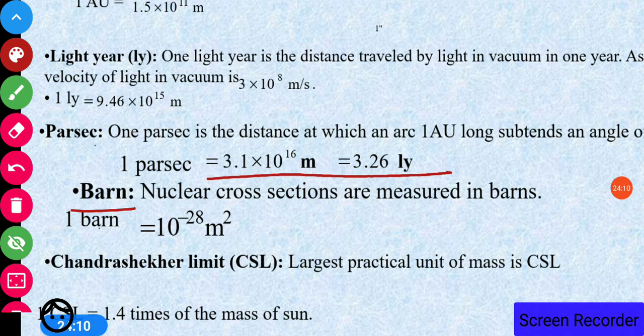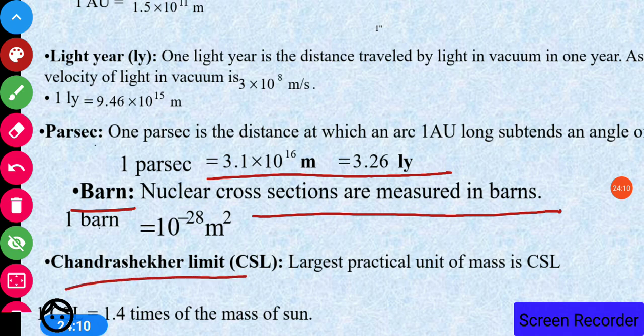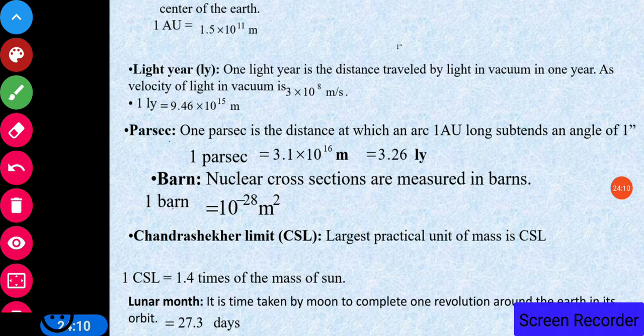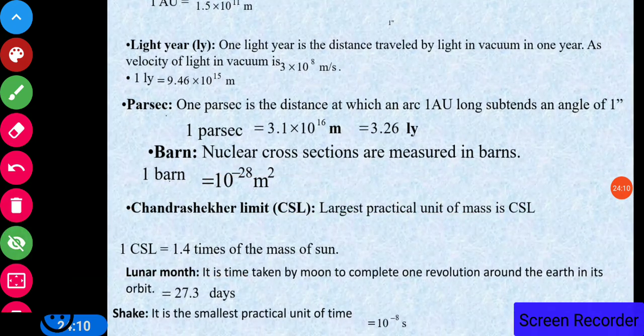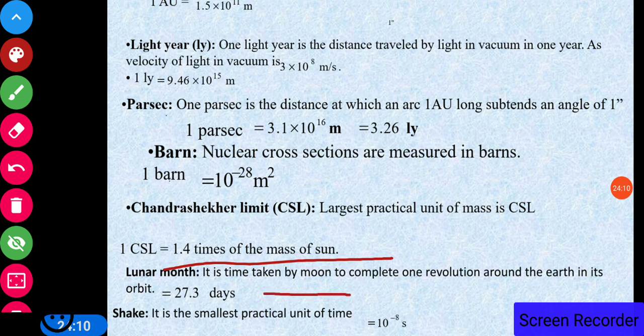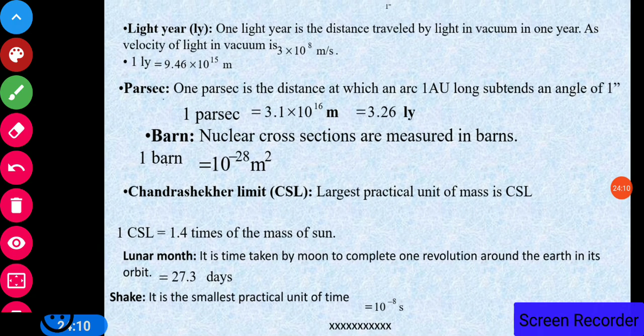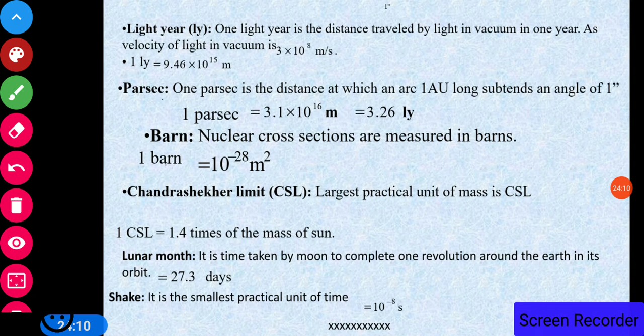Barn, it is a smaller unit. Nuclear cross sections are measured in barns. 1 barn is 10 raised to power minus 28 meter square. Chandrasekhar limit, it is the largest practical unit of mass. 1 CS is 1.4 times the mass of the Sun. Lunar month, it is the time taken by the moon to complete one revolution around the earth in its orbit, and it is about 27.3 days. Shake, it is the practical unit of time, 1 shake is equal to 10 raised to power minus 8 seconds.